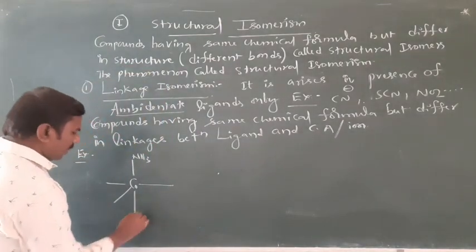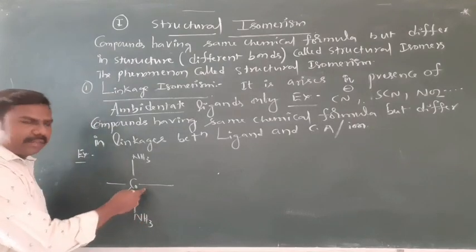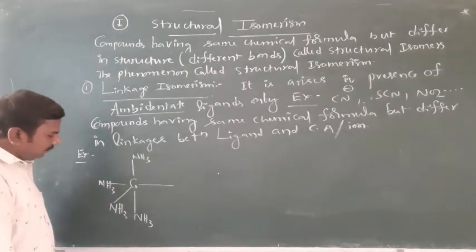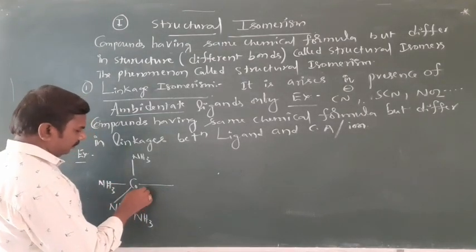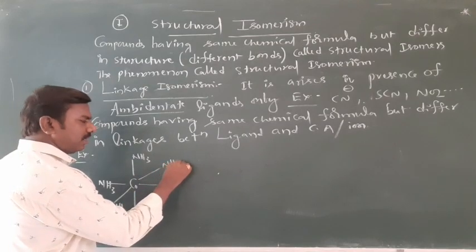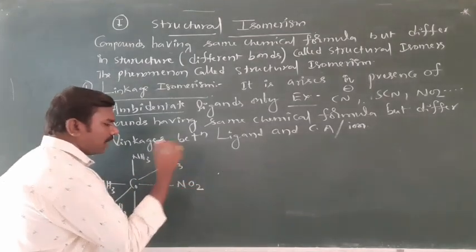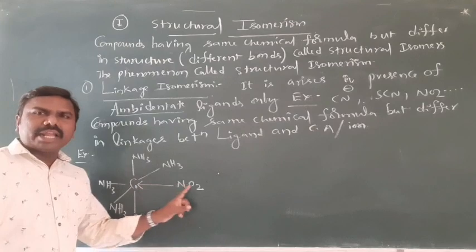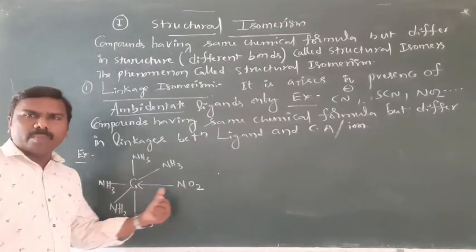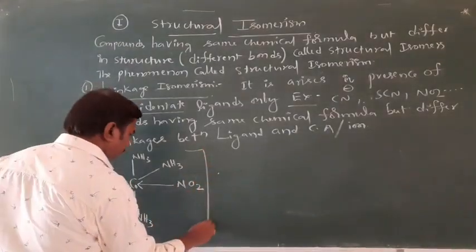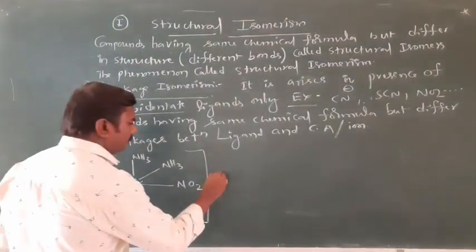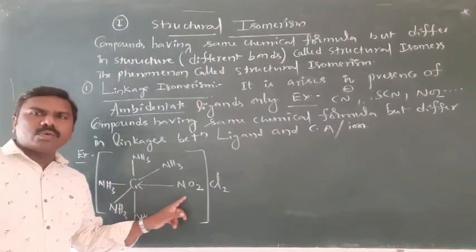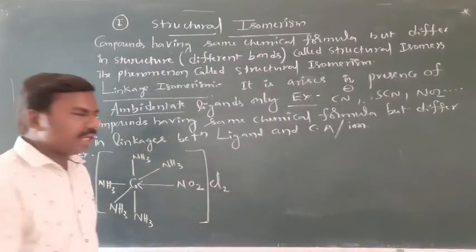Here Co is the central atom, with 5 NH3 ligands, and it is NO2. This is a Co-N bond: nitrogen is linked to the cobalt. Outside is Cl2, the counter ion.